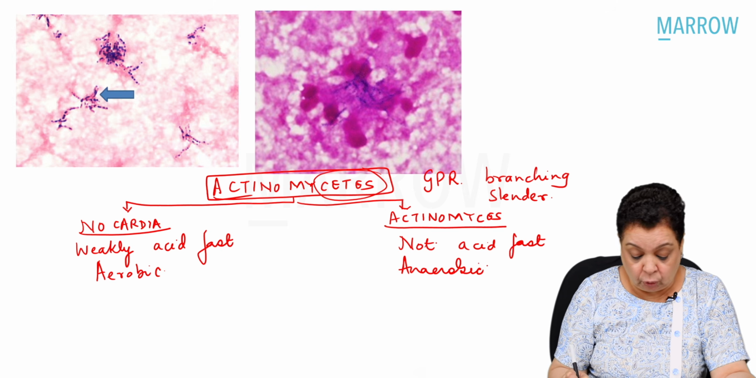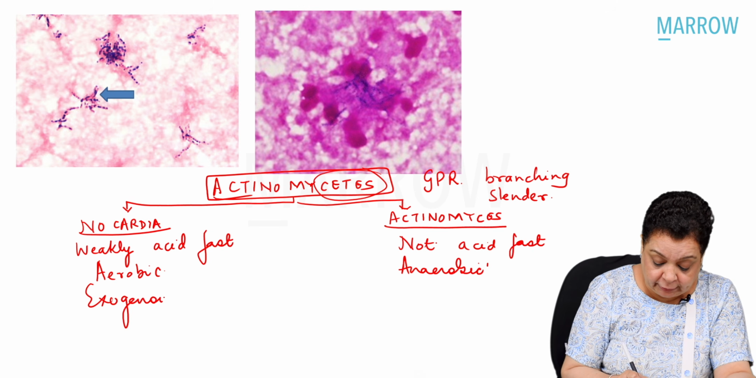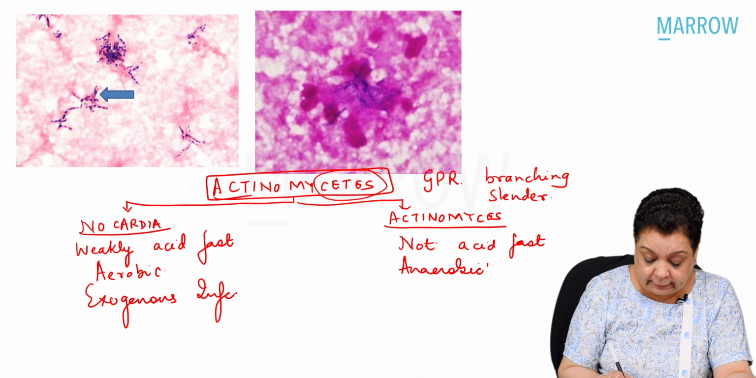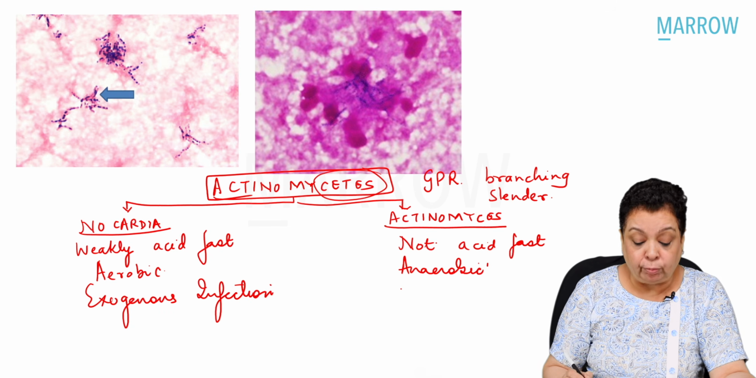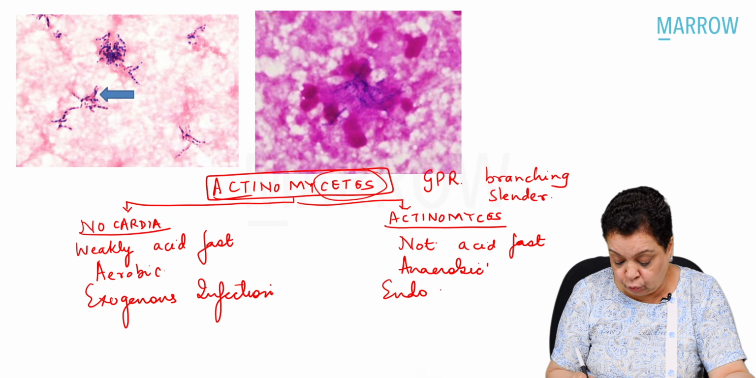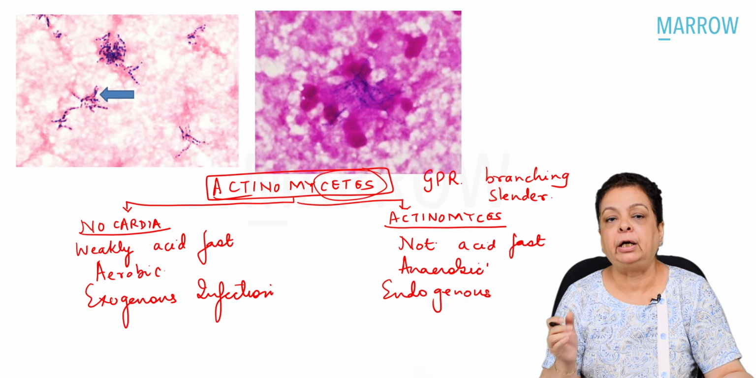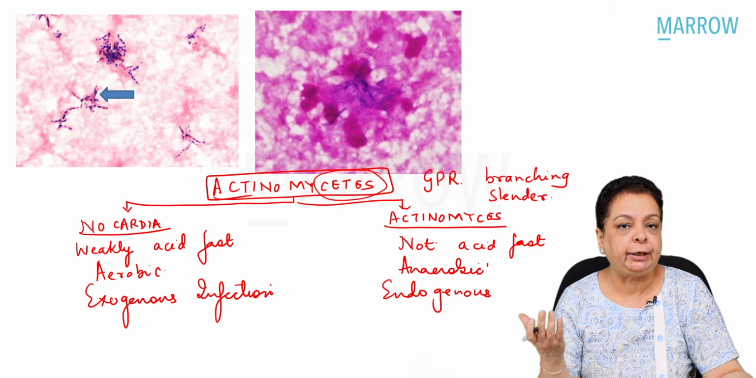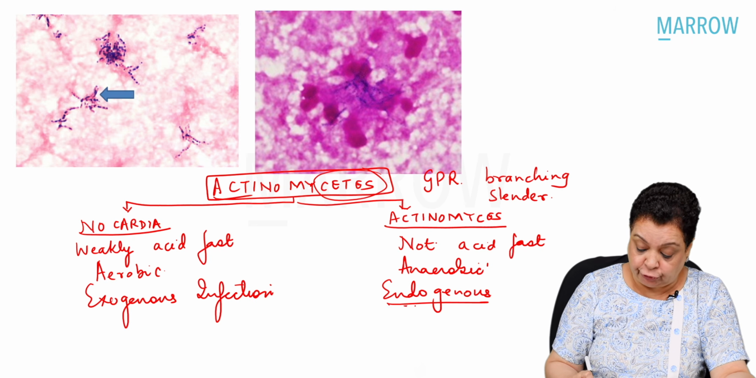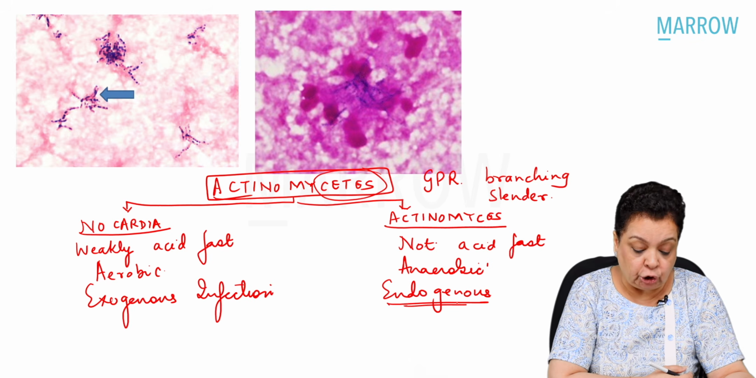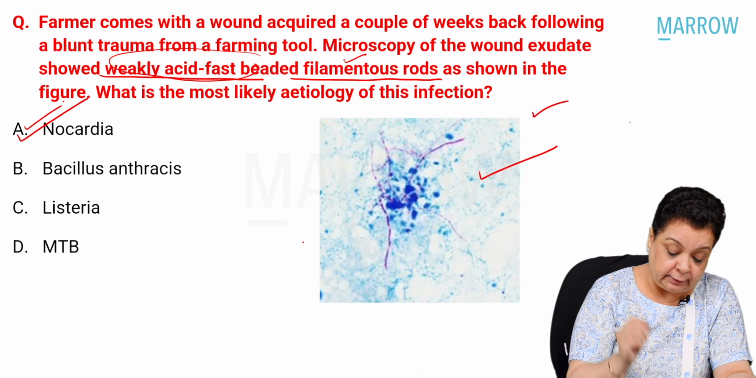And Nocardia are always exogenously acquired infections because these are normal environmental saprophytes, whereas Actinomyces are always endogenous infections because these are present as normal flora in our oral cavity, in our GI tract, or in the female vagina. So this infection is generally endogenously acquired. So, let's go back to our question. Very easy. Nocardia is our answer.